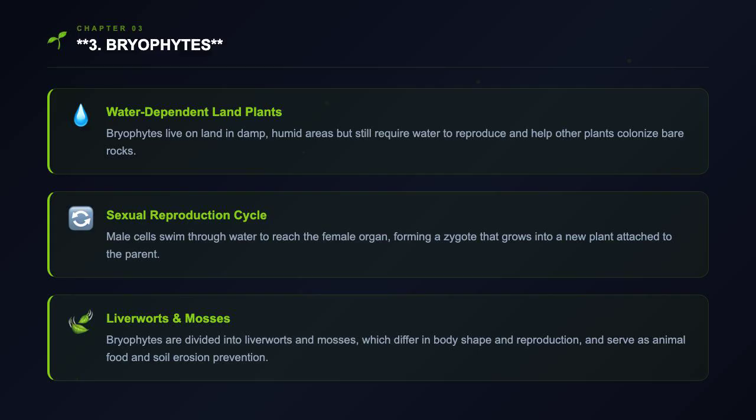The process starts when male cells are released into water and reach the female organ, forming a zygote. This zygote grows into a new plant that stays attached to the parent plant. Bryophytes are an important food source for animals and help prevent soil erosion. They come in two main types: liverworts and mosses, which have different body shapes and ways of reproducing.